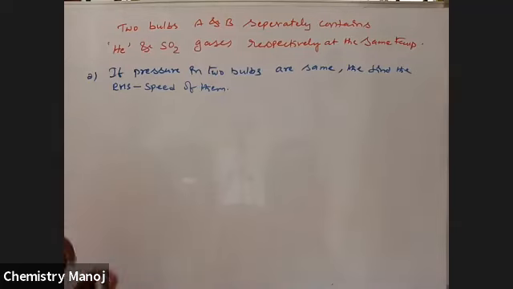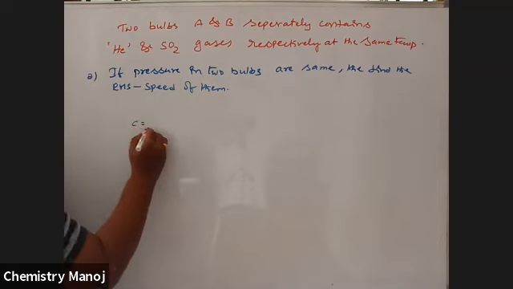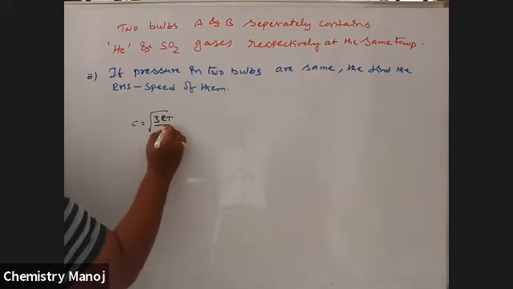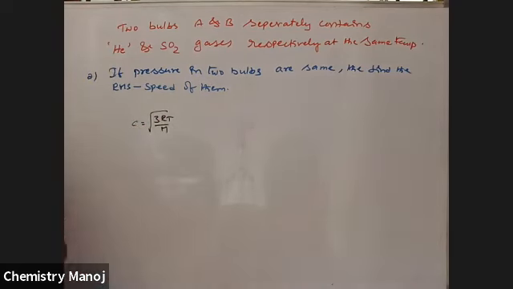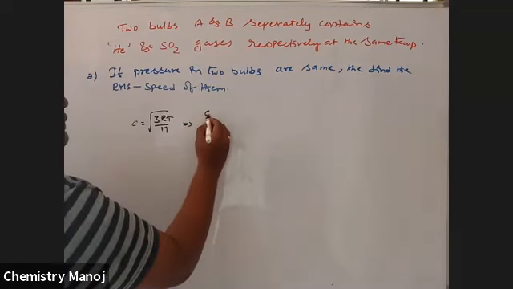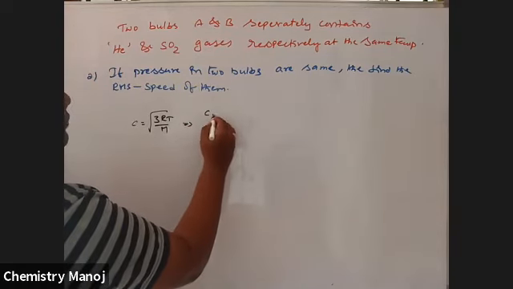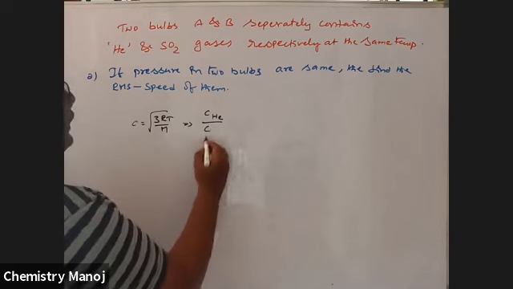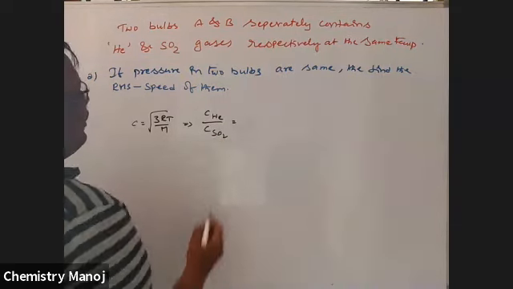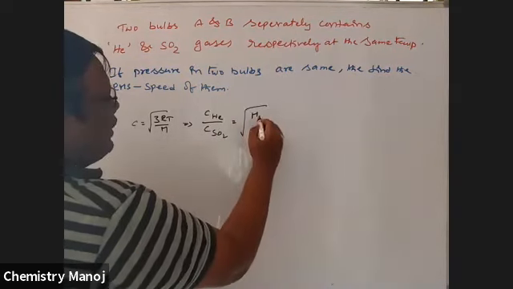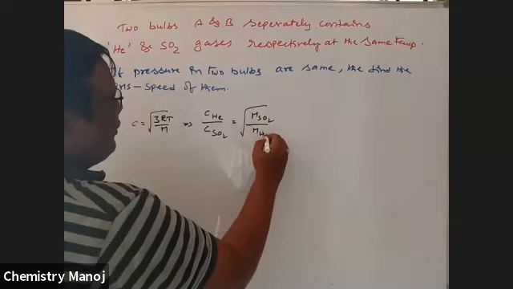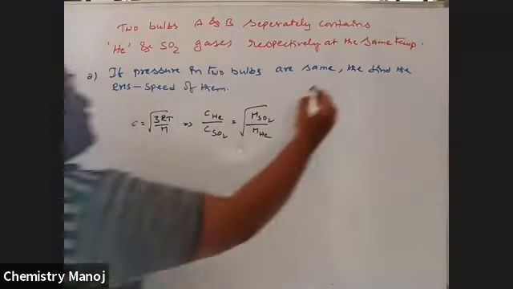Same temperature. We know the formula. RMS velocity is equal to under root 3RT by M. So C helium by C SO2 is equal to under root M SO2 by M helium, because temperature is constant.